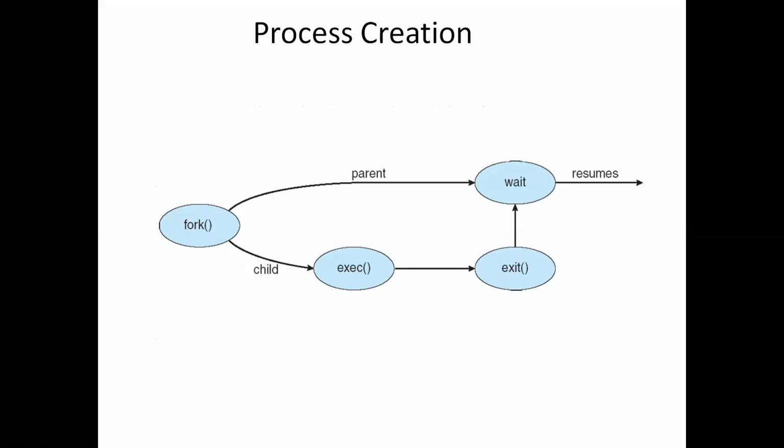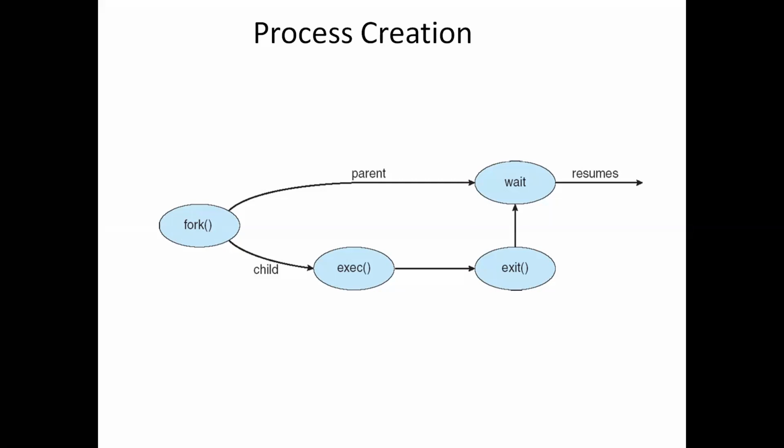Here you can see that in the Unix operating system, a new process is created by invoking the system call fork. Fork is the system call which is used to create a child process, that we need to remember. Fork is a system call that creates a new process.